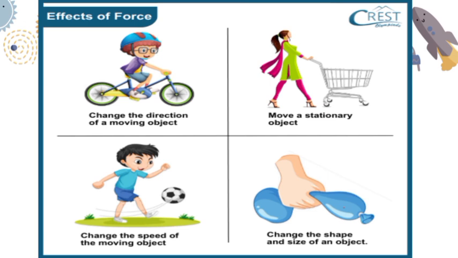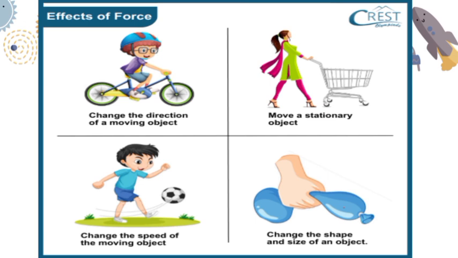Now, in this picture, you can see he is applying a force on the bicycle through pedals to increase the speed of the bicycle. Now, in the second picture, you can see a woman is pushing a trolley. Now, she is moving a stationary object. Stationary object means an object which is at rest.